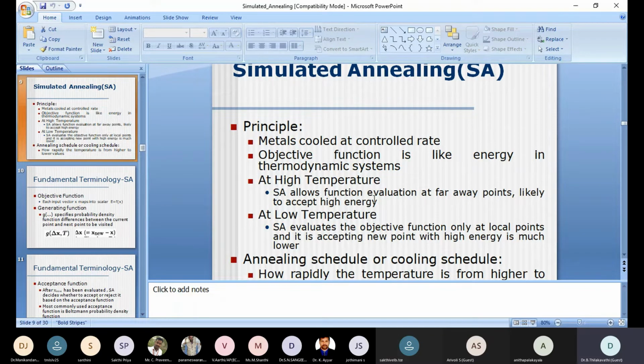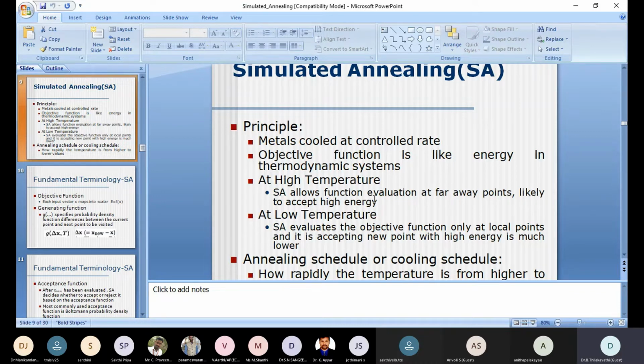So simulated annealing is capable of handling both high temperature as well as low temperature. In high temperature, it allows function evaluation at far away points, which means the movement from one point to another point. Since it is dealing with high values, for example 100, 200, 500, when I move from a point of 200, I can move to the next point, 300.